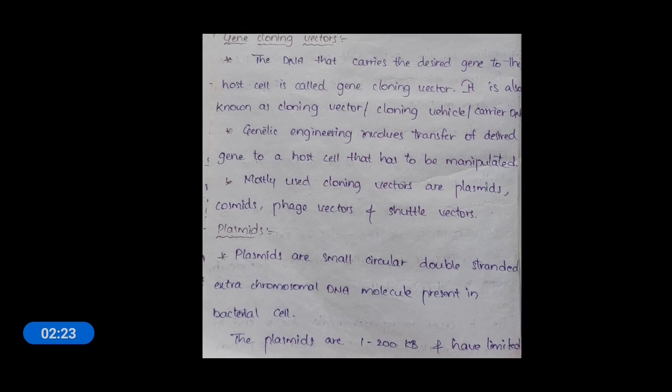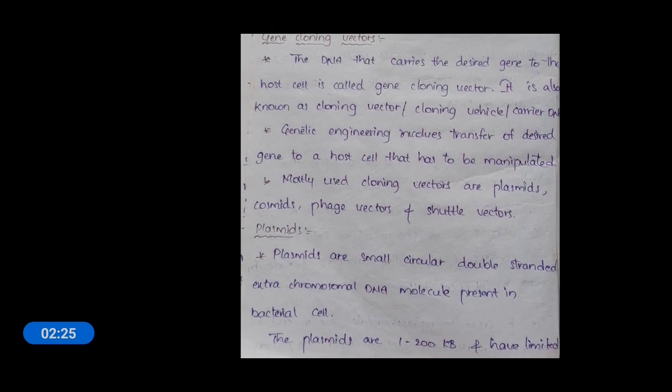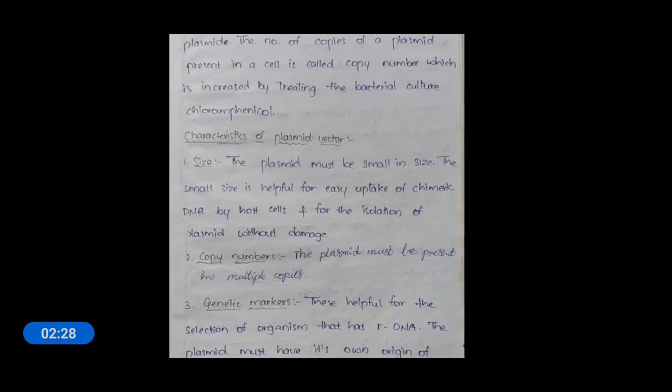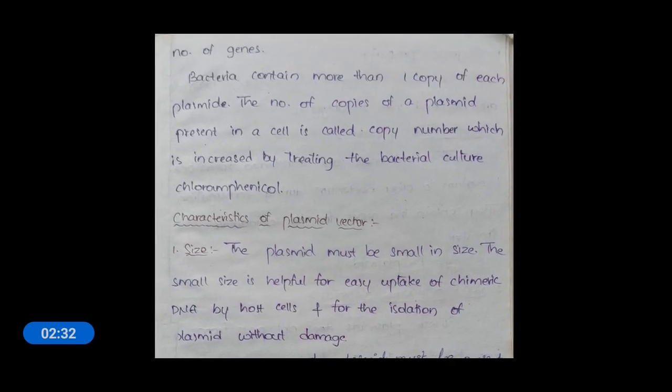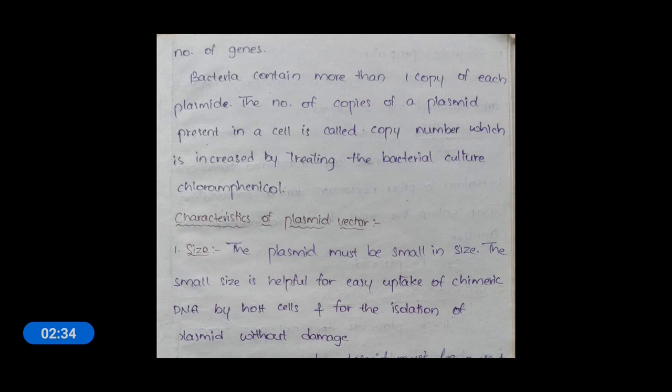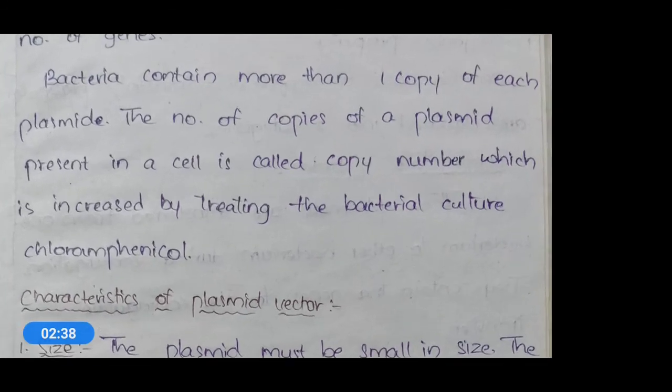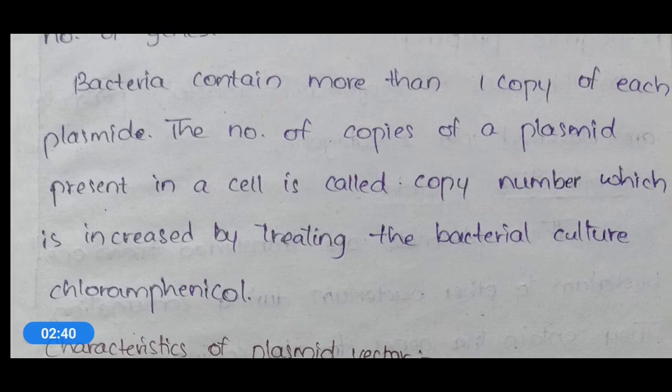Okay, and if you see the characteristics of these plasmids, size, copy number and genetic markers are the 3 important characters. And copy number is nothing but the number of copies of plasmids present in a bacterial cell.